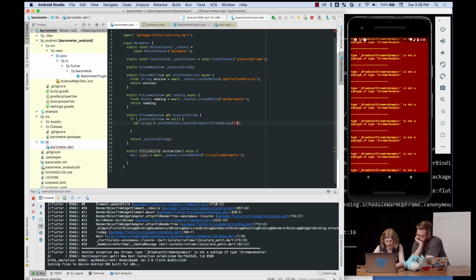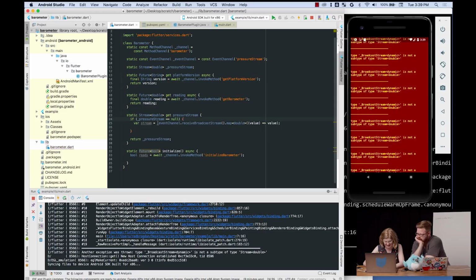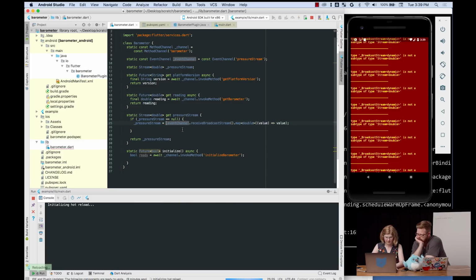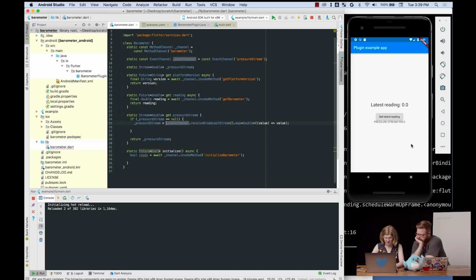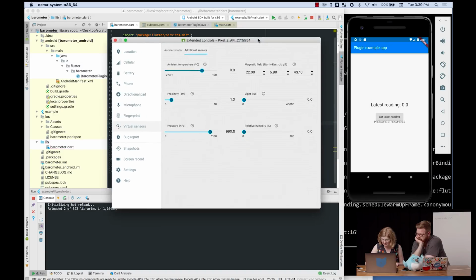So we're gonna map our value, map to double. Yeah, I think that's the value. That's the business. Great. And then we'll just assign that to pressure stream. Okay, and now we can use this.